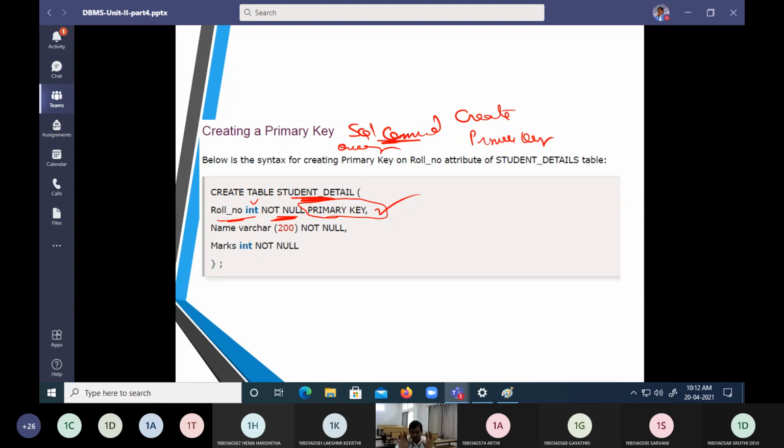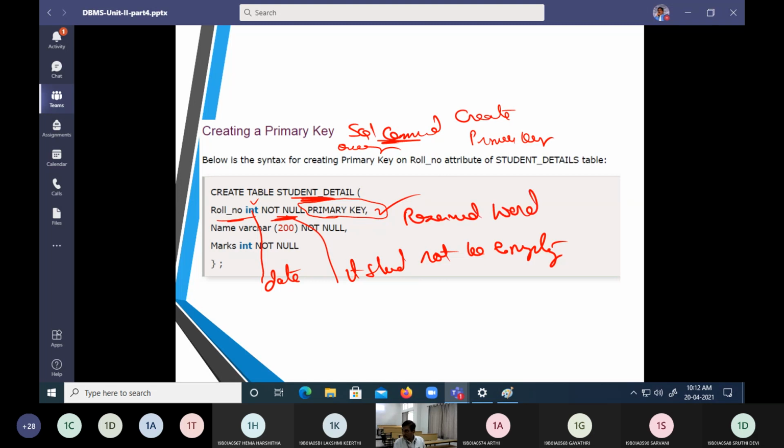We did it earlier. Now, how can I make that key a primary key? That is the question. So how are we going to solve it? We are going to say roll number belongs to an integer data type and it is not null. It should not be empty and it should be a primary key, and primary key is what we call a reserved word.